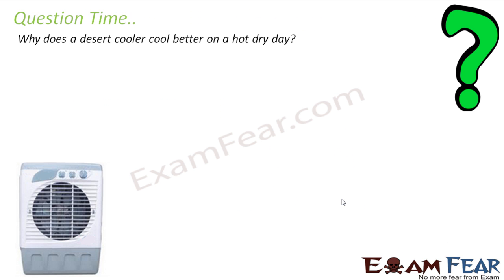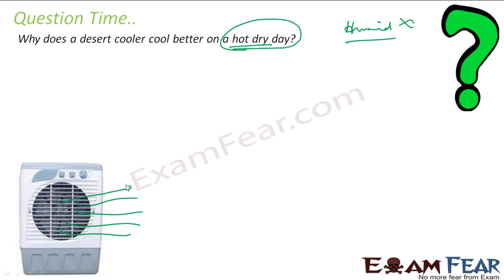Question is, why does the desert cooler cool better on hot dry air? See, desert cooler does one thing. If it is a hot and dry day, it will work effectively. But if it is humid, it will not work effectively. Why? Because the only thing this cooler will do is increase the humidity of the surrounding. There will be a water pump somewhere, and there will be a fan here. So this fan will actually throw water to the atmosphere. It will increase the humidity of the surrounding. That's what it does.